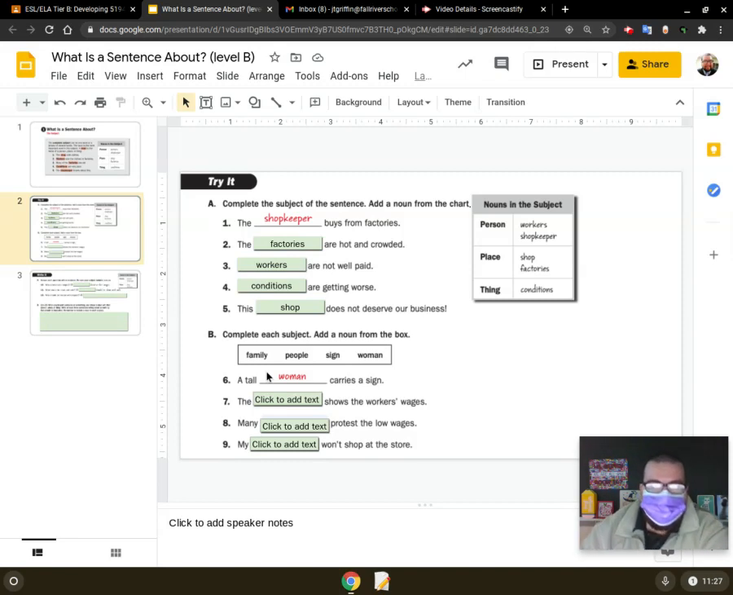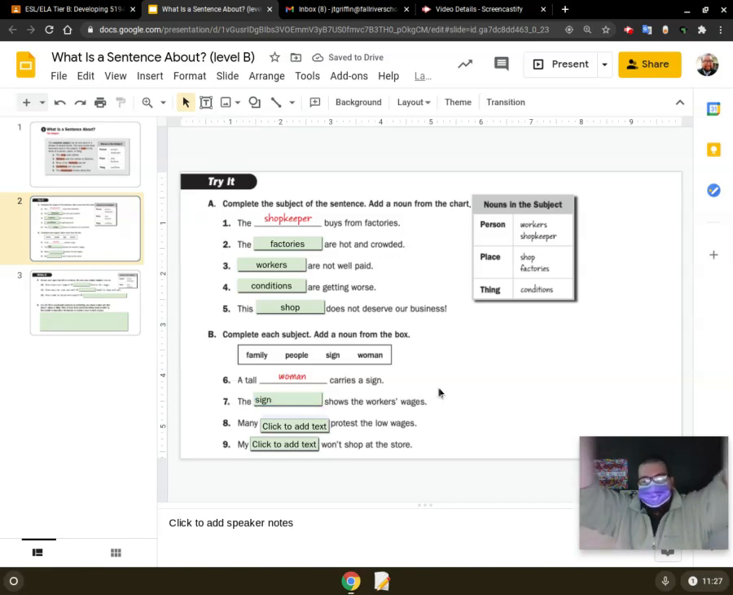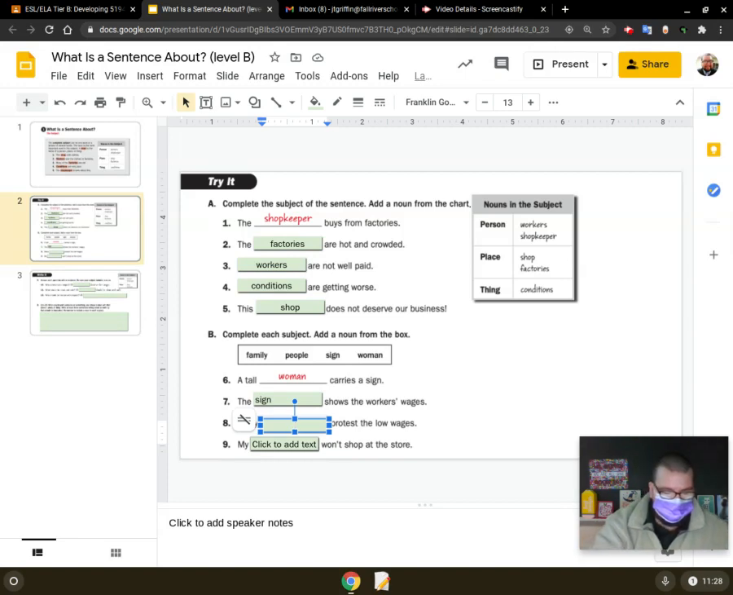The blank shows the workers' wages. Sign. The sign. So what is our subject? Sign. And what is our predicate? Shows the workers' wages. You guys got it. Awesome. Many blank protest the low wages. Many people. So what is our subject? What do they do? Protest the low wages. So that is our predicate.